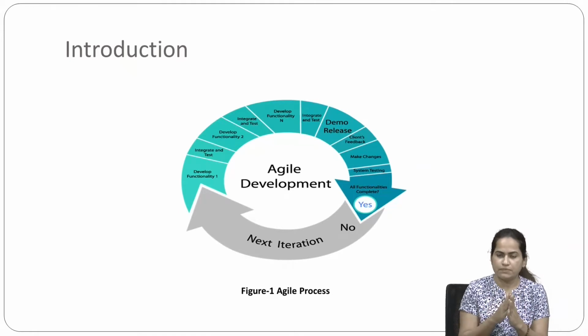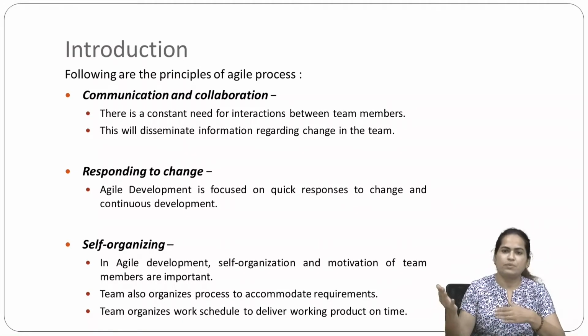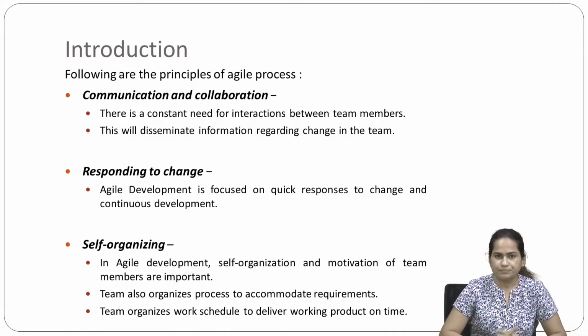Based on this, we have different process models which are called the agile process models. Before moving on to the agile process models, we need to understand what the agile process is and how it is working. What it is, we have seen; now how it is working. It has 5 principles based on which it works. First one is communication and collaboration.